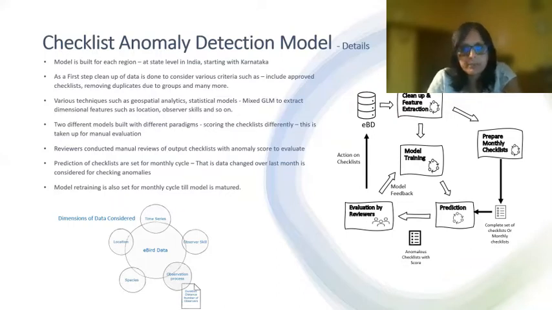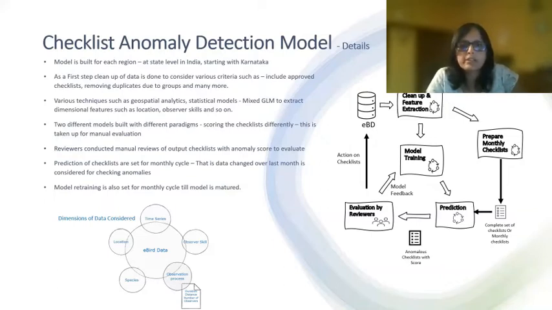Once all the data is prepared, this is fed into training two different models, built on different modeling paradigms. One is a decision tree, another is a neural network, to score and pick anomalies from different perspectives.